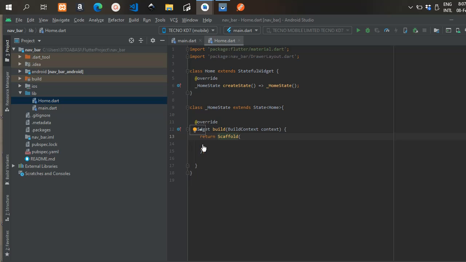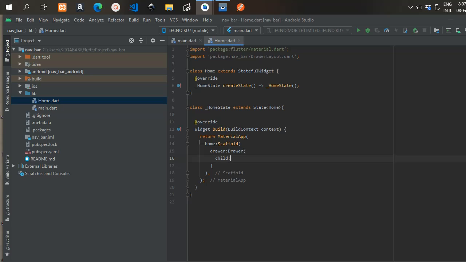Now you've all made use of a scaffold. You've all made use of a material app. So that's what we want to make use of here, a material app widget. The material app will have a property called home. In the scaffold, we're also going to have another property.